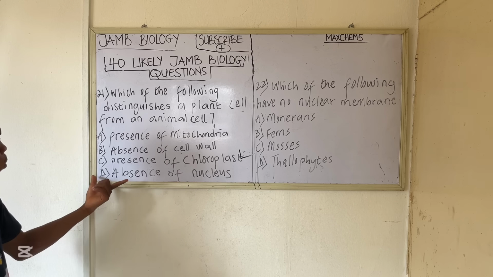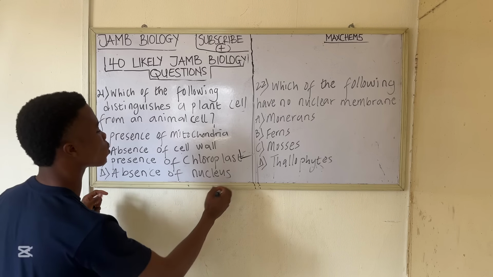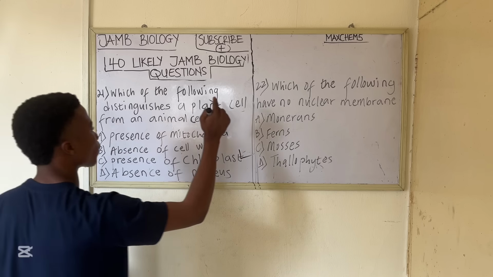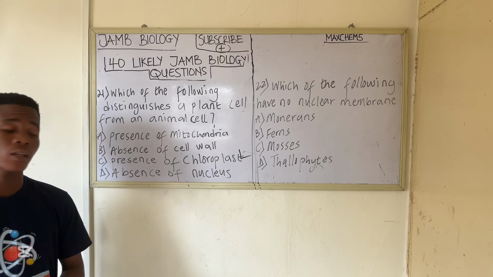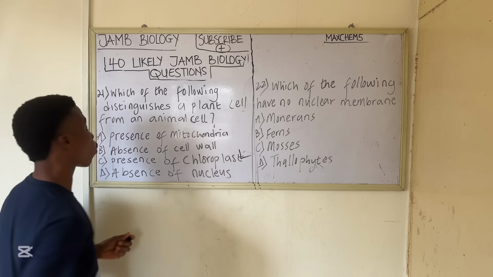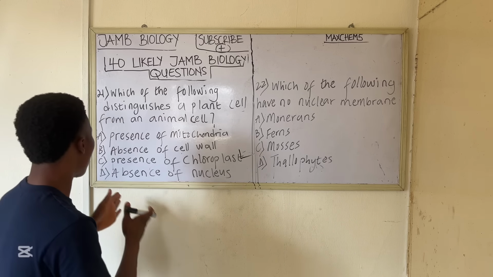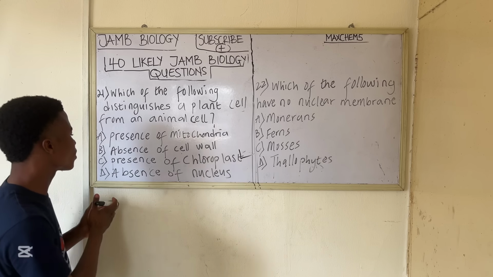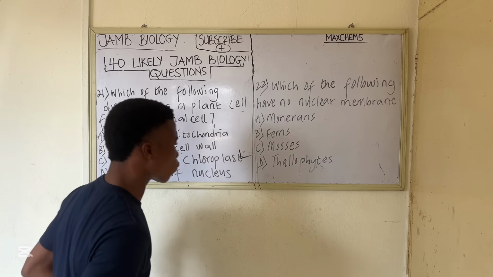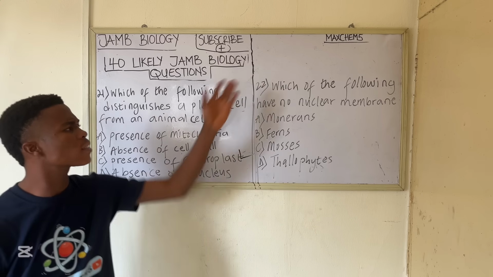So let's look at option D. Option D says absence of nucleus. Nucleus is present both in plant cell and in animal cell. So this is wrong. So the correct option to the question is option C, which is what? Presence of chloroplast. So let's look at the next question.